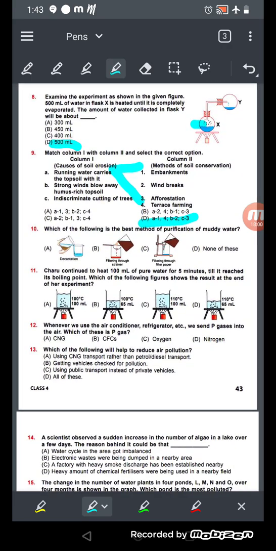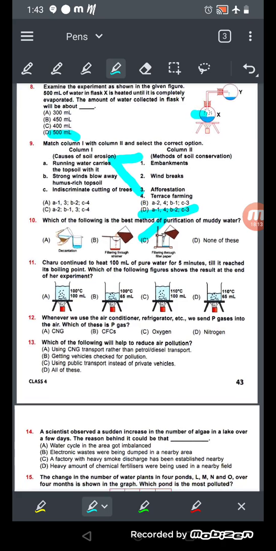Now come to number 10. Which of the following is the best method of purification of muddy water? So from where we can purify the muddy water very nicely? So the answer will be number C. Okay, by filtration. Here we can say by the filtration.